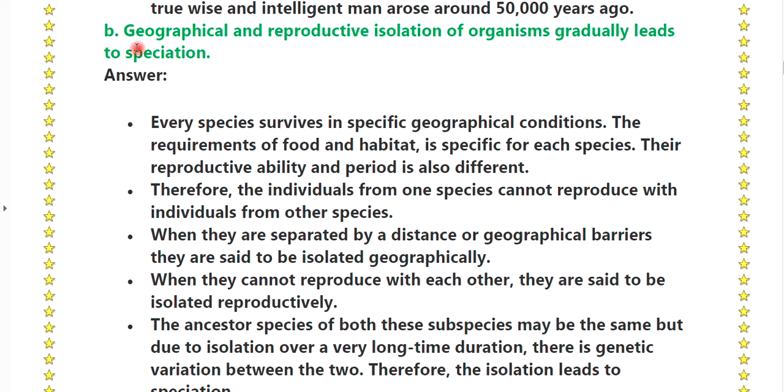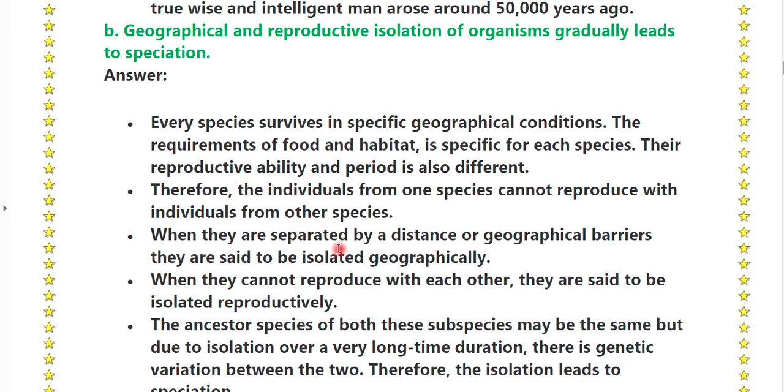B. Geographical and reproductive isolation of organisms gradually leads to speciation. Answer: every species survives in specific geographical conditions. The requirements of food and habitat are specific for each species. Their reproductive ability and period is also different. Therefore, individuals from one species cannot reproduce with individuals from another species.